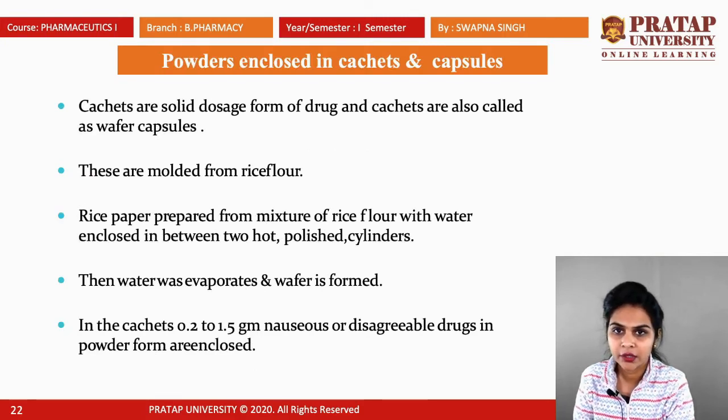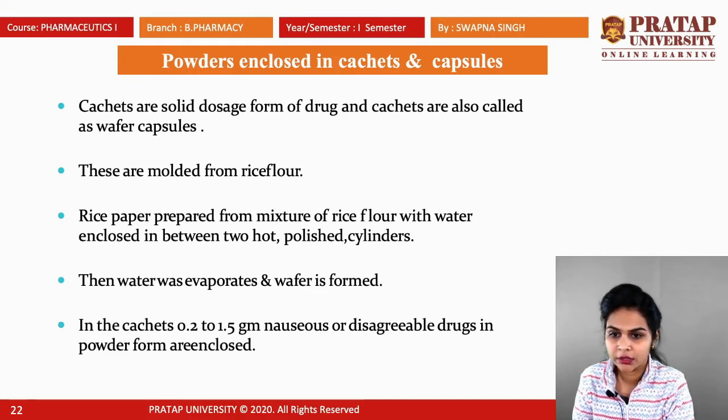Next, powders enclosed in sachets and capsules. Sachets are a solid dosage form of drug, and they are also called wafer capsules. So this is a form of capsule; you can say it is a wafer capsule. They are molded from rice flour. Rice paper is prepared by a mixture of rice flour with water and closed between two hot, polished cylinders. Then the water is evaporated and the wafer is formed.